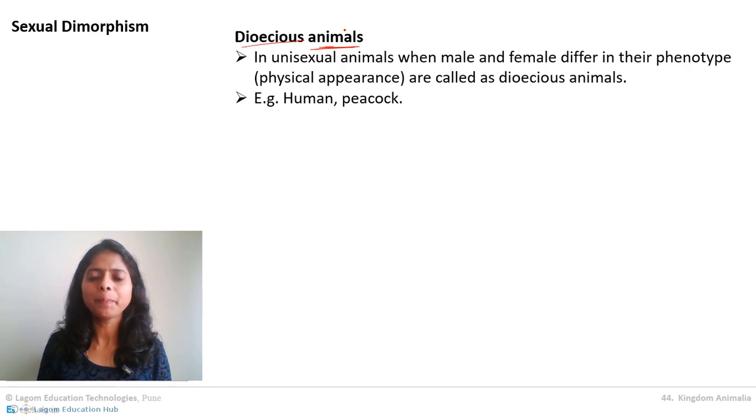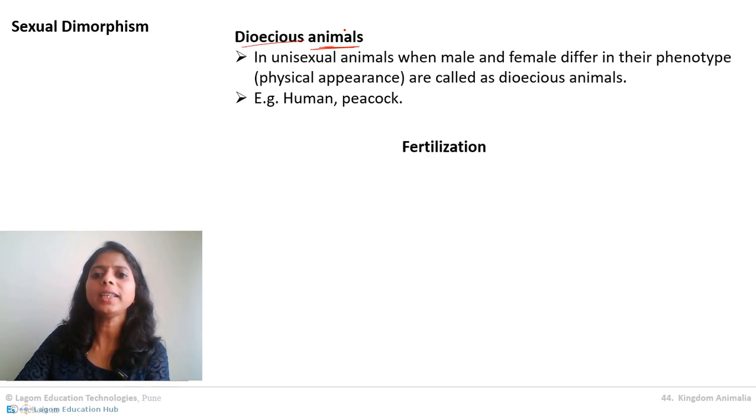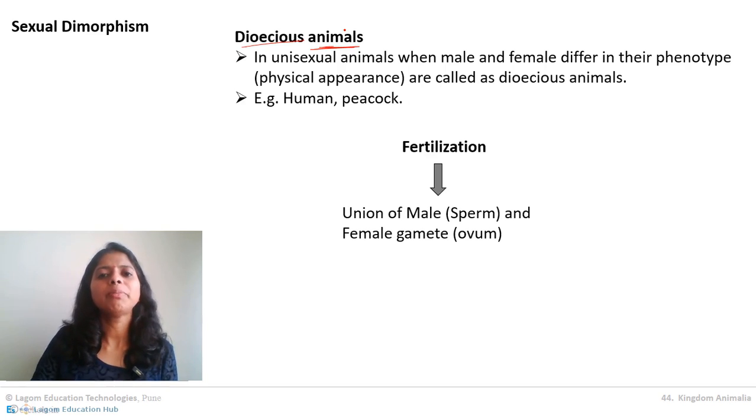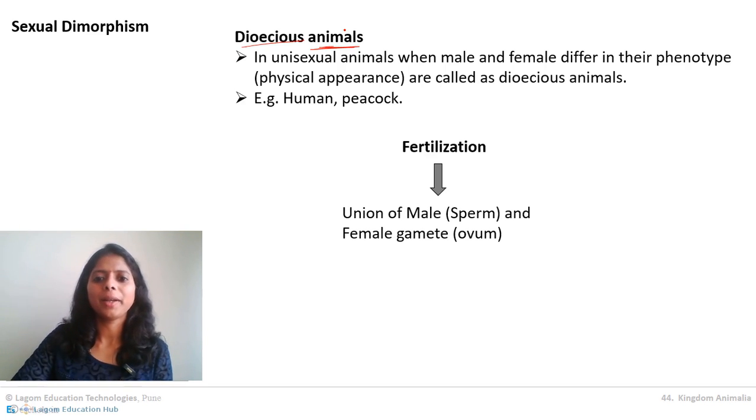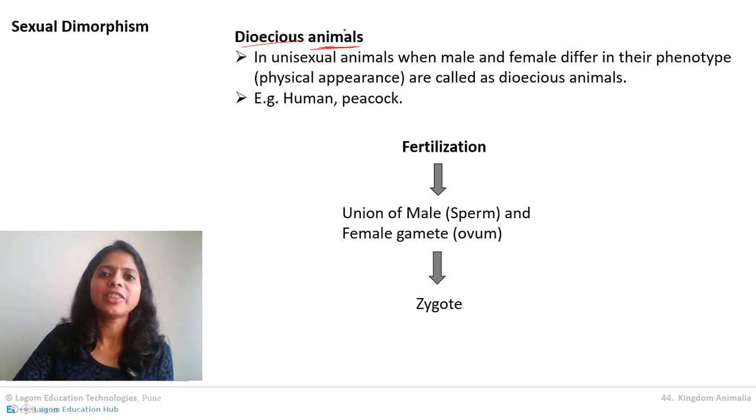Clear about it? So let's go to the next step in reproduction, that is fertilization. Now fertilization is what? Union of male gamete and female gamete. Male gamete is sperm and female gamete is ovum. Union of these two gametes will be fertilization. And the resultant of fertilization? Yes, zygote. Zygote is the first cell of new life. We have studied this several times, correct?